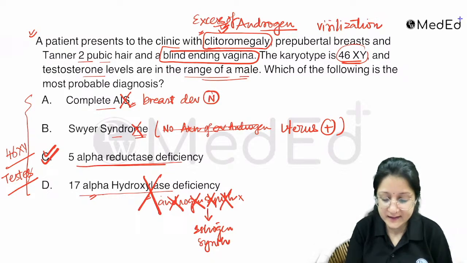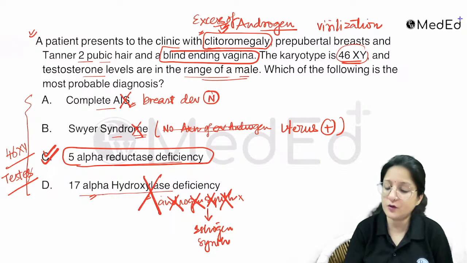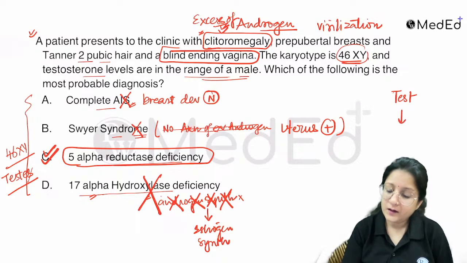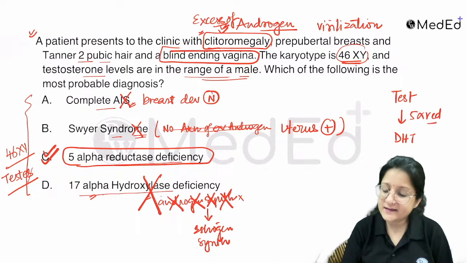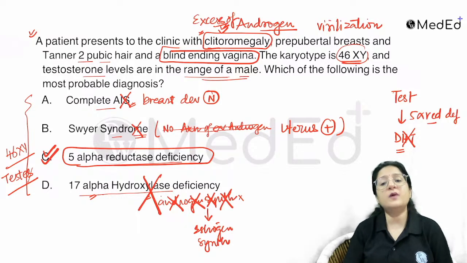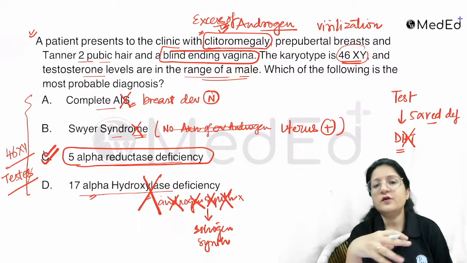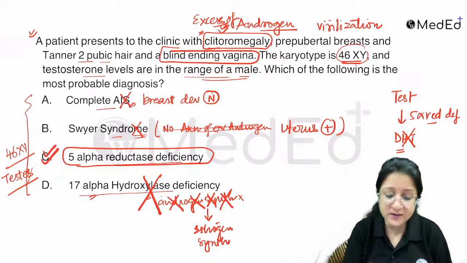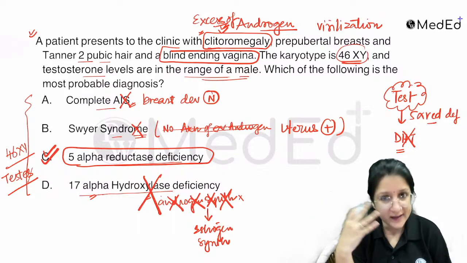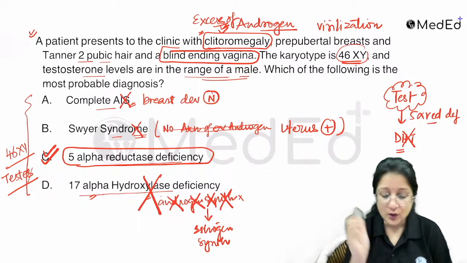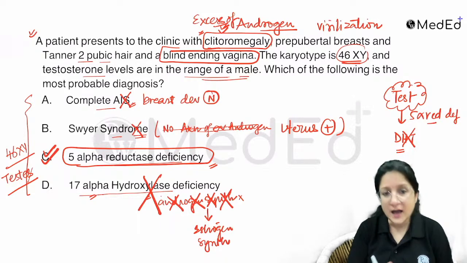5 alpha reductase is an enzyme required for conversion of testosterone to dihydrotestosterone. If there is 5 alpha reductase deficiency, DHT is not formed. DHT is responsible for pubic hair development, so pubic hair are affected. But because of the high amounts of testosterone they have, they can have features of androgen excess. So the answer here is 5 alpha reductase deficiency.